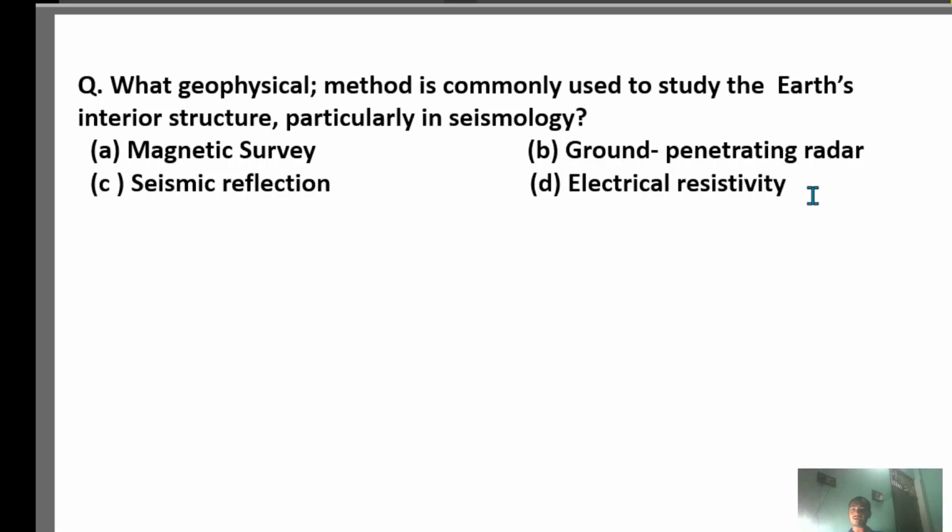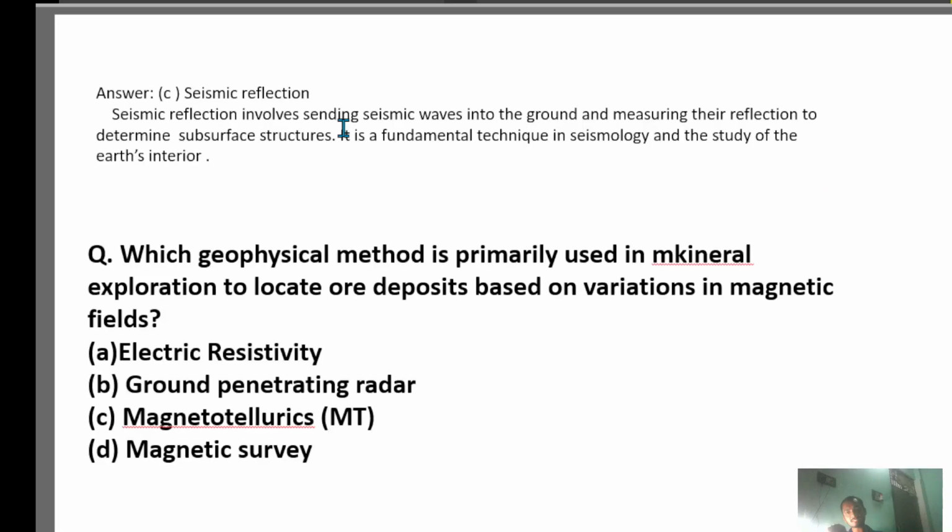Let us check the option. Option C, seismic reflection. Seismic reflection involves sending seismic waves into the ground and measuring their reflection to determine subsurface structure. It is a fundamental technique in seismology, the study of the Earth's interior. Okay. Next question. Which geophysical method is primarily used in the mineral?